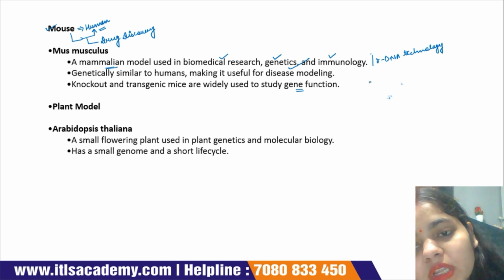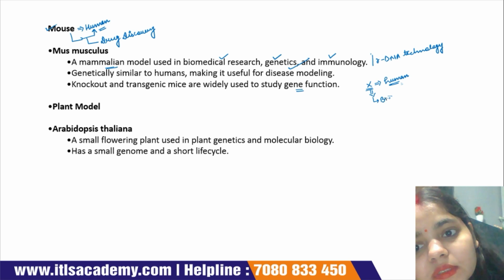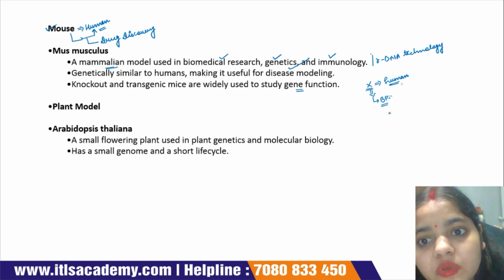Suppose this is a particular gene X that is present in human beings. Now we want to see the gene expression of this gene X and the role of this gene in biological processes. So to see the gene expression of this particular gene, we use a model organism, the mouse.